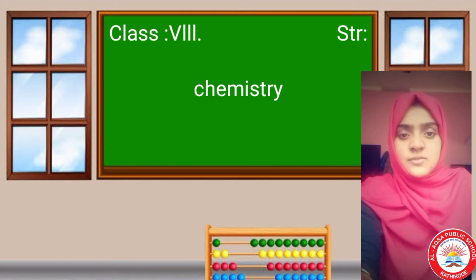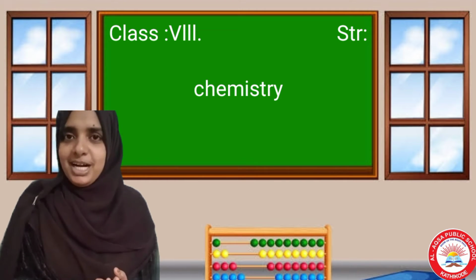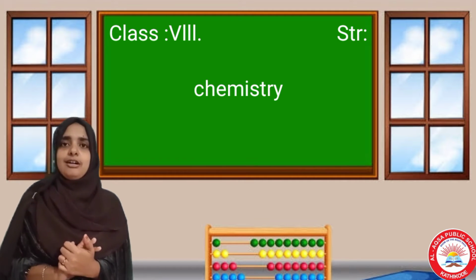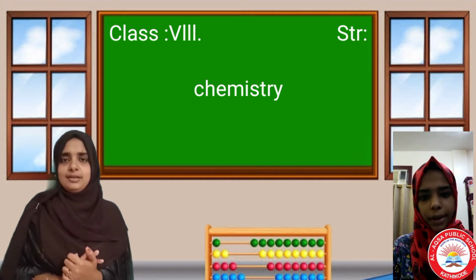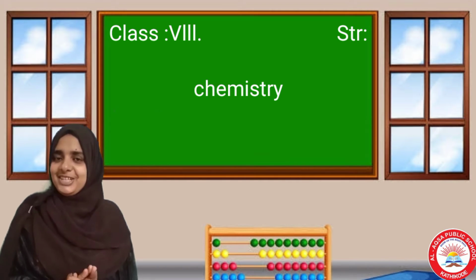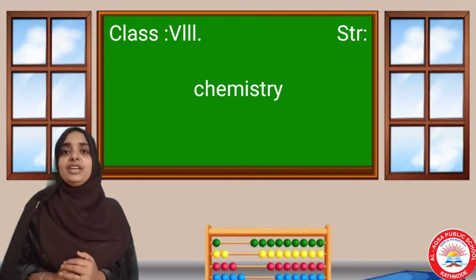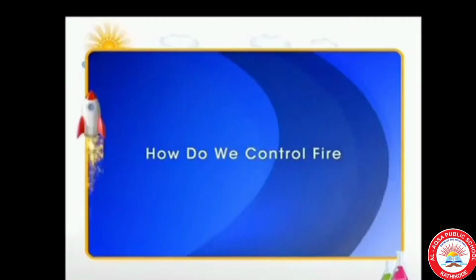The substances which have very low ignition temperature and can easily catch fire with a flame are called inflammable substances. Okay, very good, Hiba. Lebia, can you say what are the requirements of burning? These are air, fuel and temperature. Okay, very good, Lebia. Today we are going to discuss how can we control fire. So let us watch the video.